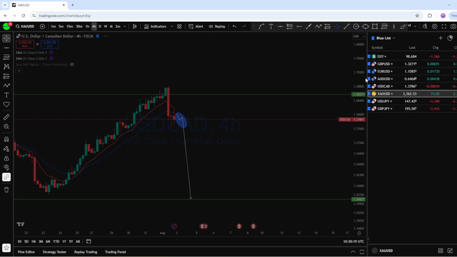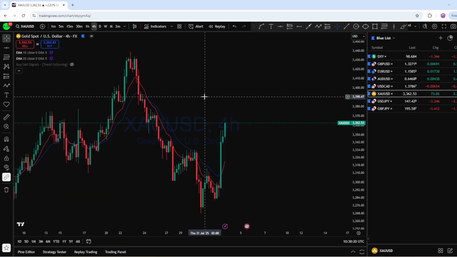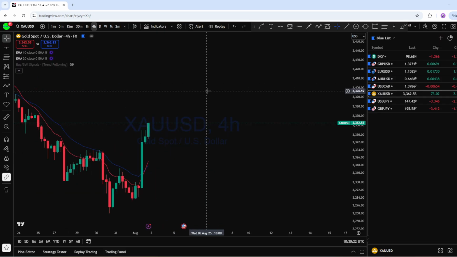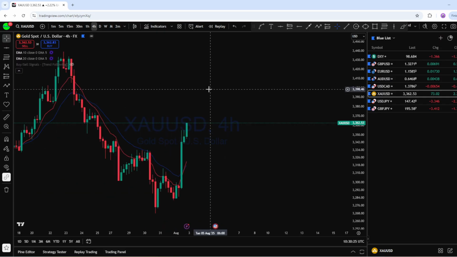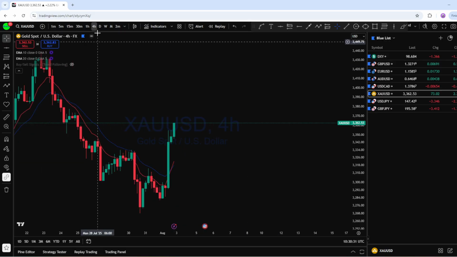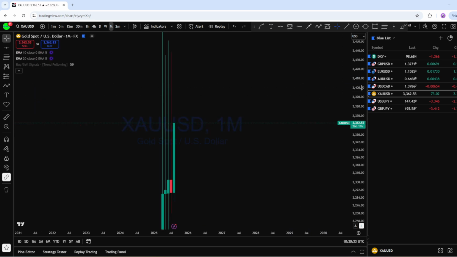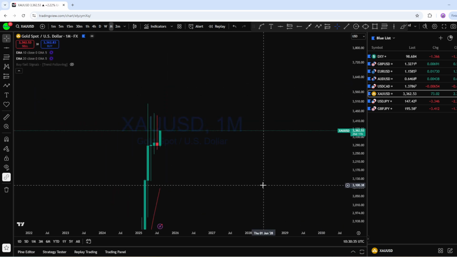Now let's look at XAUUSD. We can see that gold was pretty volatile this past week, and at the end of the week, with the weakness on the dollar, we can see gold has just reversed from this key level. So let's see what kind of movement we can expect this month.